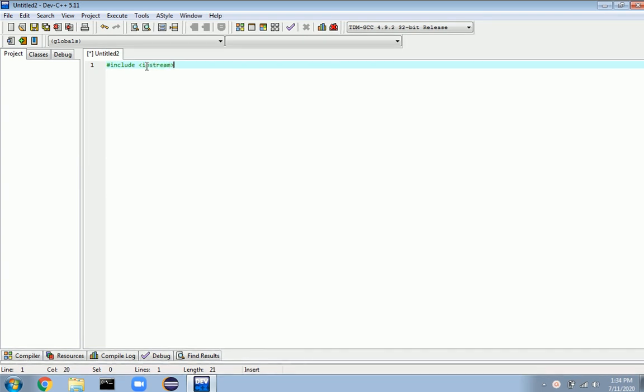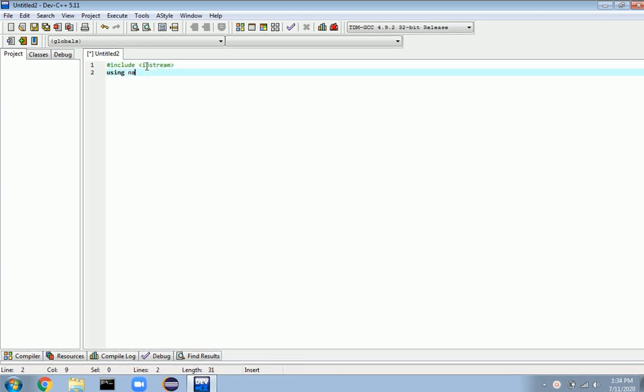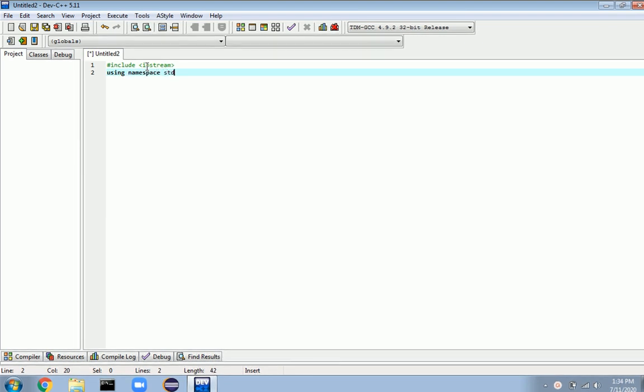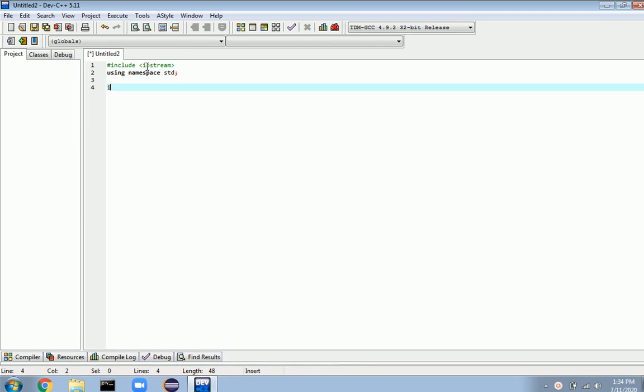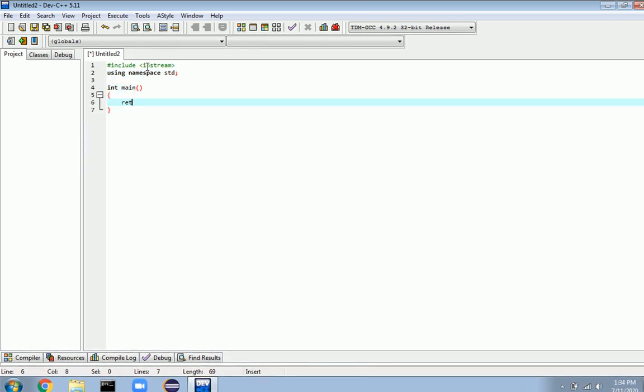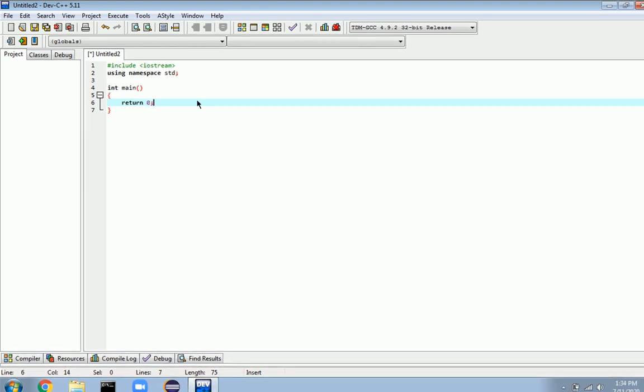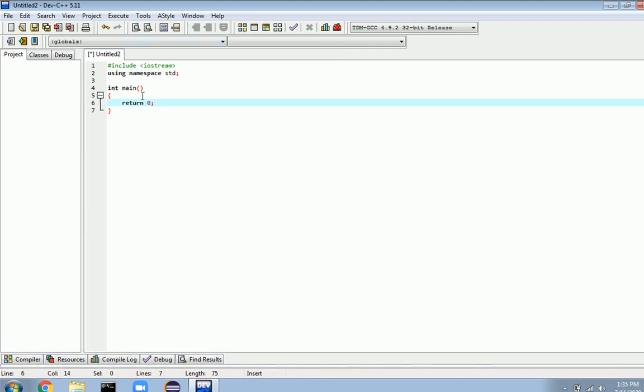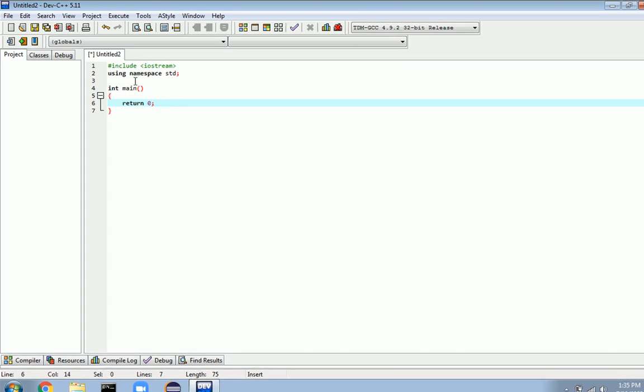iostream, using namespace std, int main, return 0. In case you do not know what this is, you can check out my previous video to understand what this boilerplate is. Okay, now what are comments?